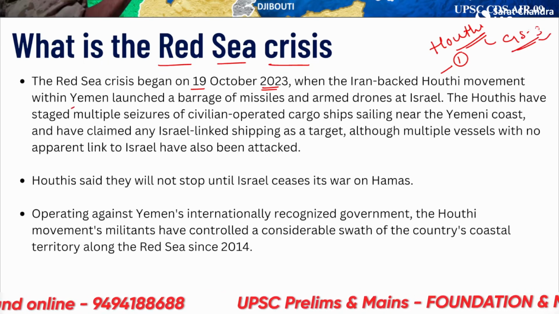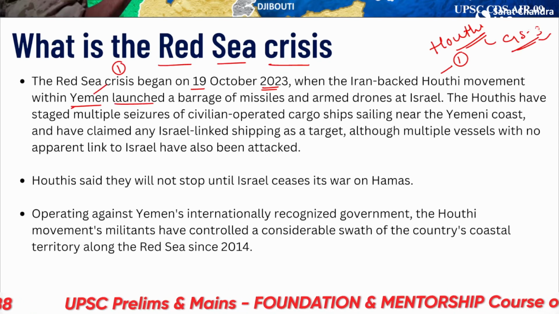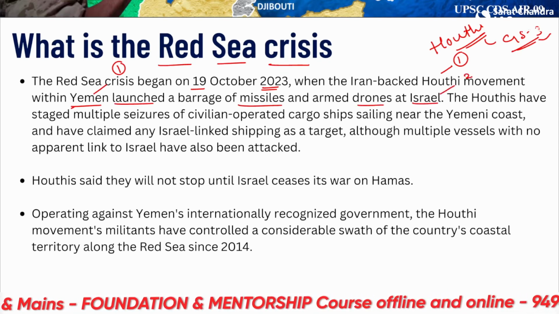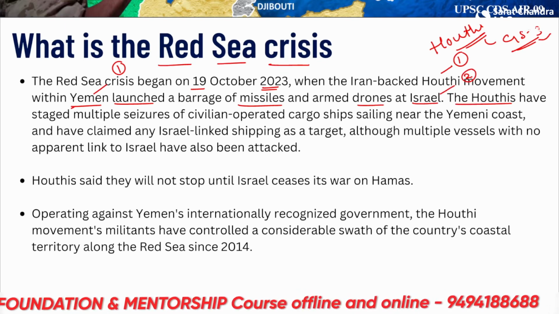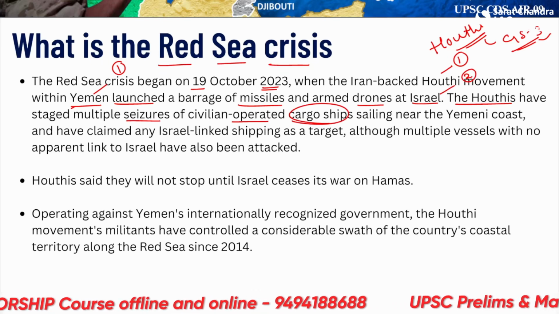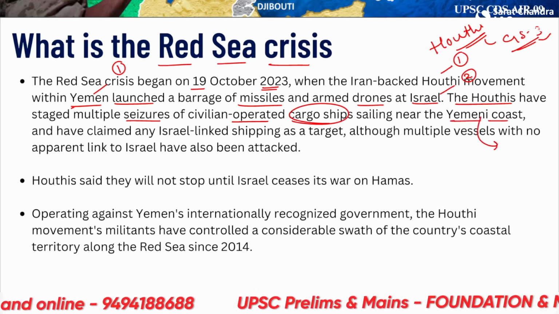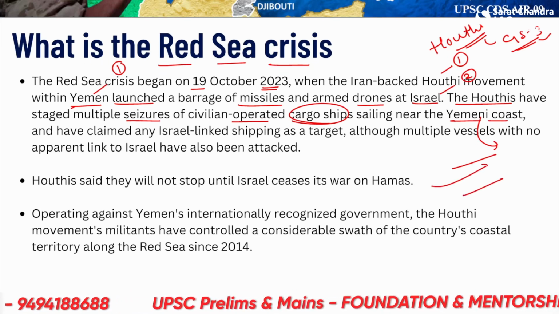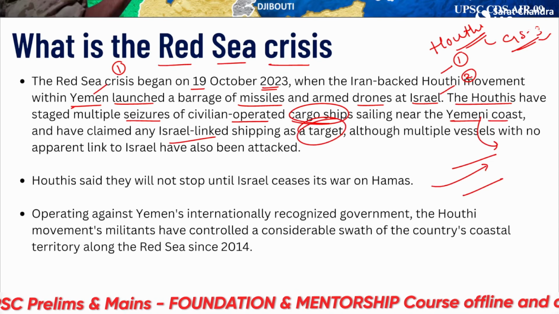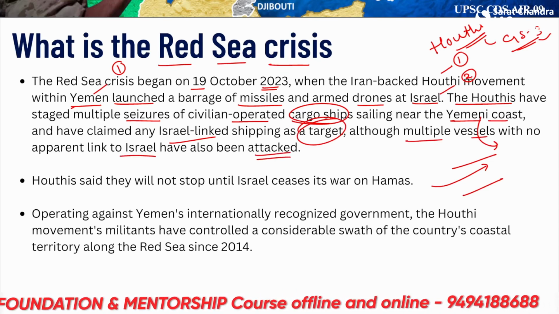Within Yemen, this is our first geographical standpoint, Yemen. We need to see where Yemen is located. They launched a barrage of missiles and armed drones at Israel. Now this is our second geographical point. The Houthis have staged multiple seizures of civilian-operated cargo ships sailing near the Yemeni coast. So we need to see why it is so easy to seize the ships and why ships are going from there. They have claimed any Israel-linked shipping as a target, although multiple vessels with no apparent link to Israel have also been attacked in this crisis.